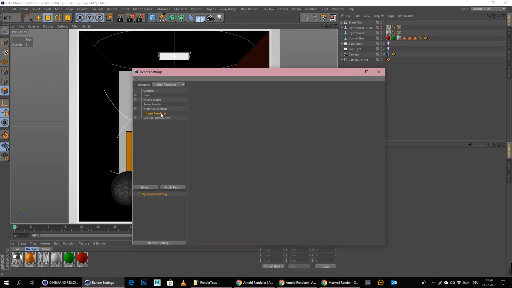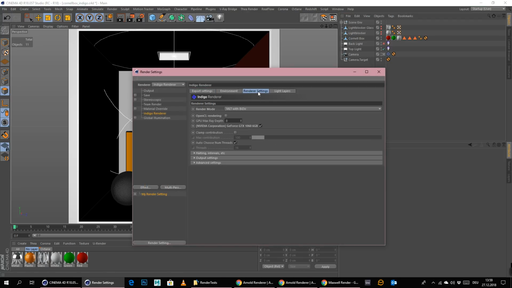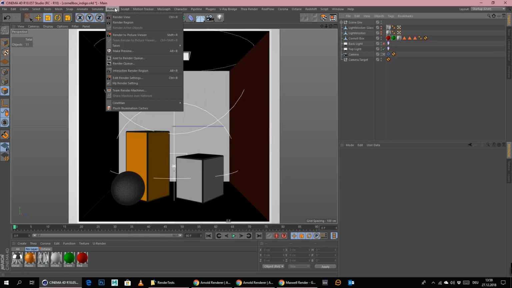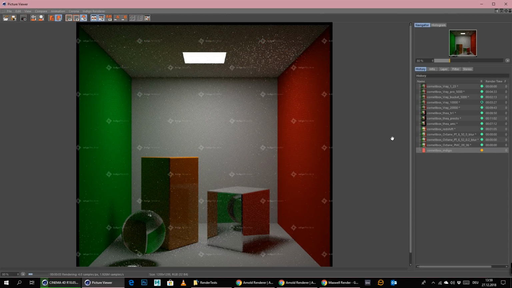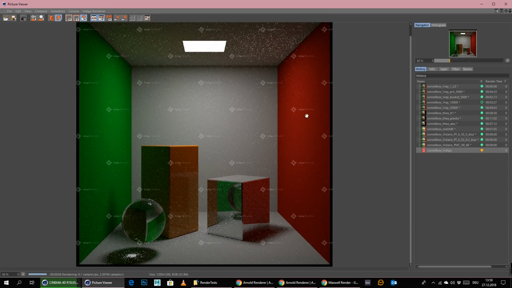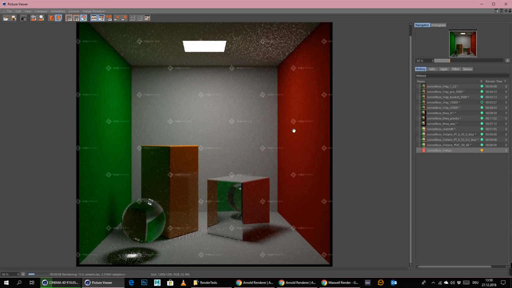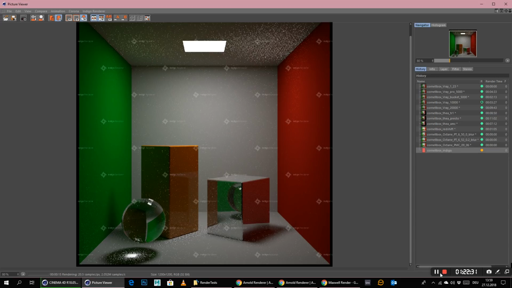So Indigo has some different rendering modes. Here we can go to render settings. We will start with some normal path tracing here. And we can also, if we tick this on, use GPU and CPU, I think, for every single render mode. So we'll just use the GPU as well, because this render engine does support it, so why should we not use it if we can get more speed out of it. I think the only thing is that this is a little bit too dark, but I think it's okay. Let me see if I can make this a little bit brighter. Let me just pause the video.